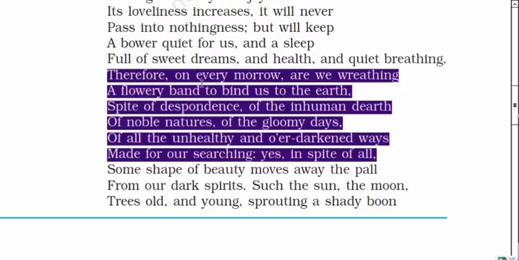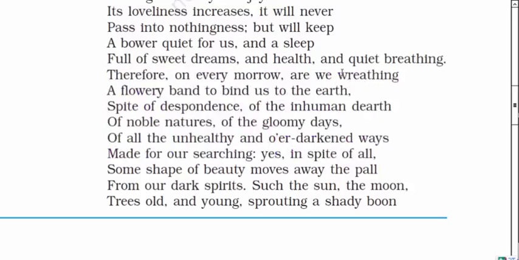In the next stanza, the poet is talking about the lovely and beautiful things we find in our surroundings, in spite of all the unhealthy and darkened ways, some shape of beauties.